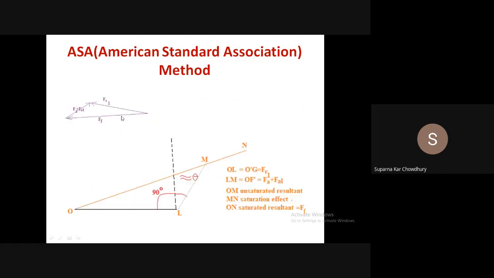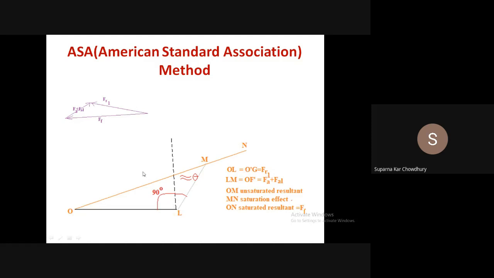So this was the MMF diagram for the MMF method. This FR1 was determined from the OCC. So with that, this FA plus FAL was added and we got FF. Now here what we do, we start with this OL, say FR1, but not from the OCC but from the air gap line.